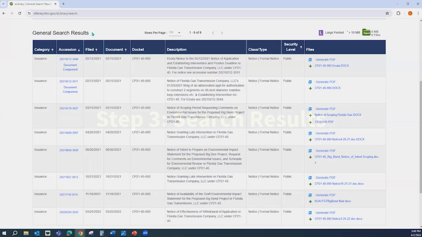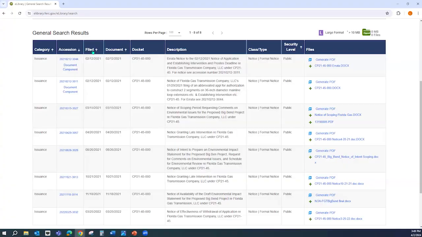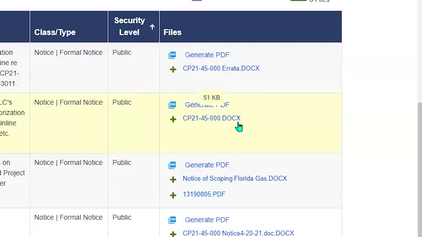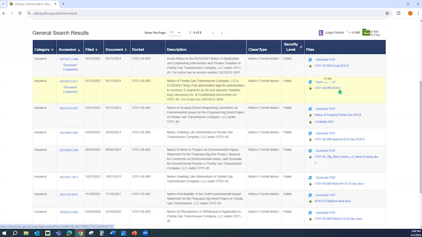Step 3, search results. On the following page, you will see the results of our notice search. You can filter the dates by clicking on Filed. Under the files, you can click on either Generate a PDF or a DocX file link. Once the file has downloaded, open the file to read the notice.